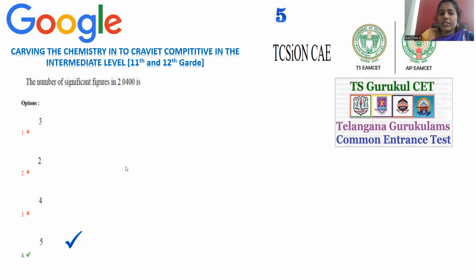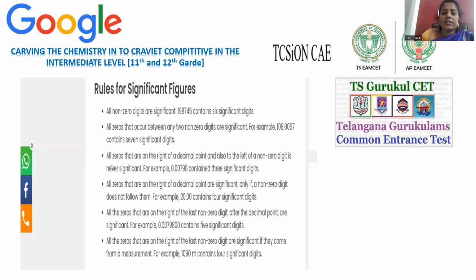Nothing is wasted here. All the non-zeros are significant, that is point number 1. The zeros in between the non-zeros are also significant. And if zeros are present on the right-hand side just after the non-zero and after the decimal point, these two zeros are also significant figures. So all five, 1, 2, 3, 4, 5, are significant figures in accordance with the rules assigned here.